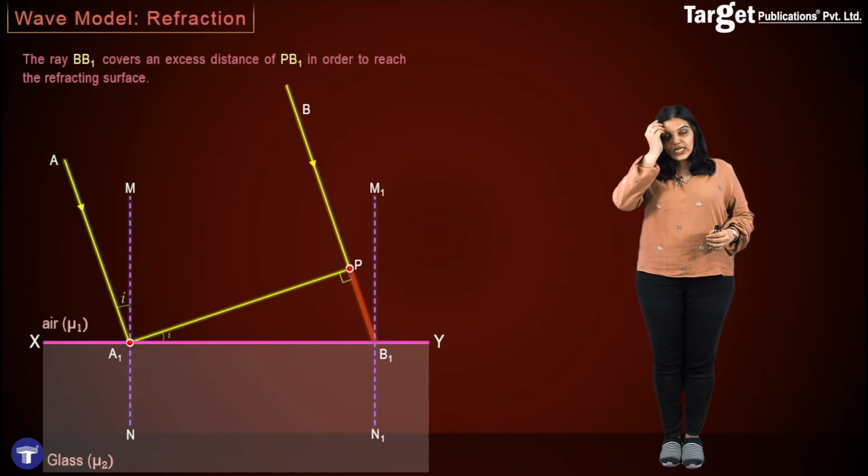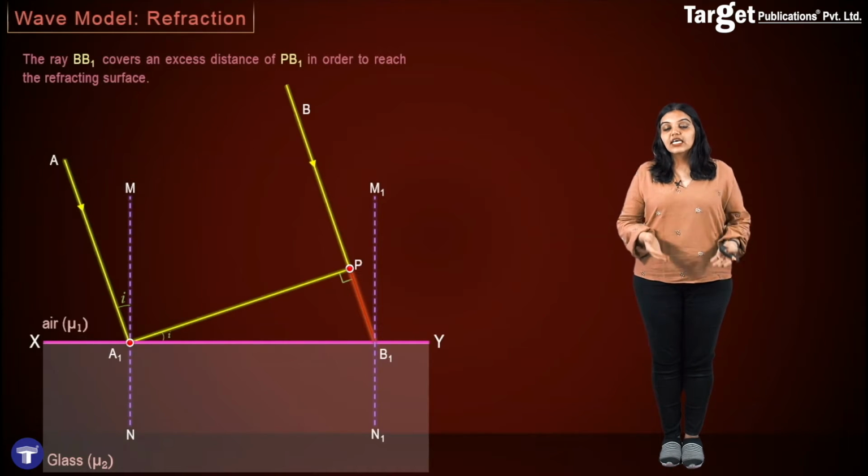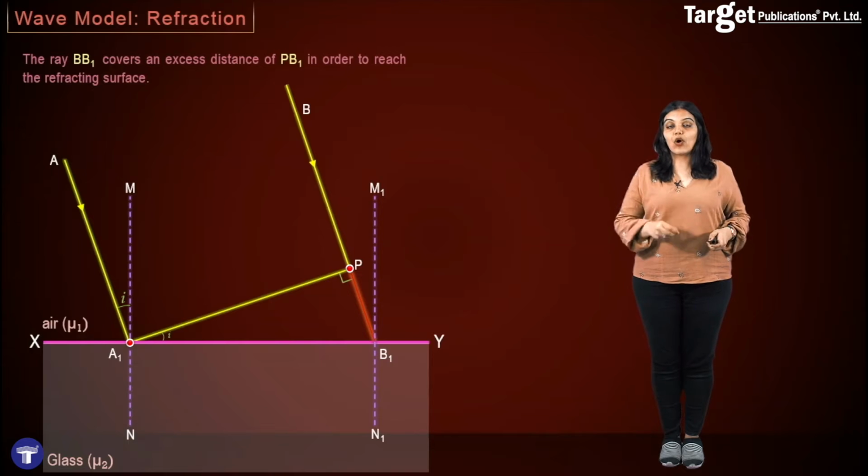And thus, when I draw the secondary wave, even at point A1, I will draw the hemisphere in the downward direction. But it is important to notice that because the speed of light is less in glass as compared to air, the radius of the hemisphere which I will draw at A1 will be less as compared to the radius that I will draw at P.